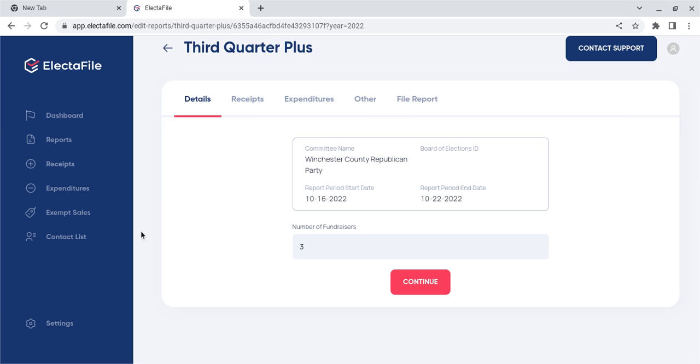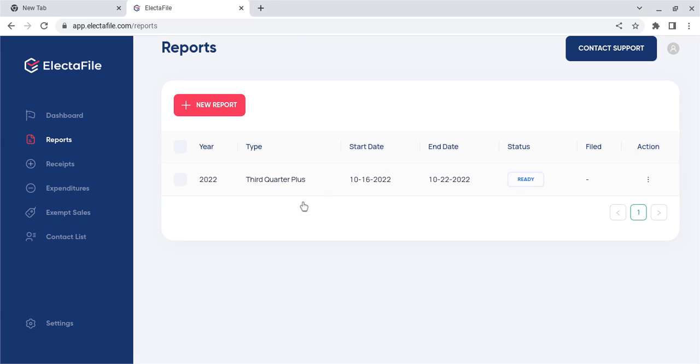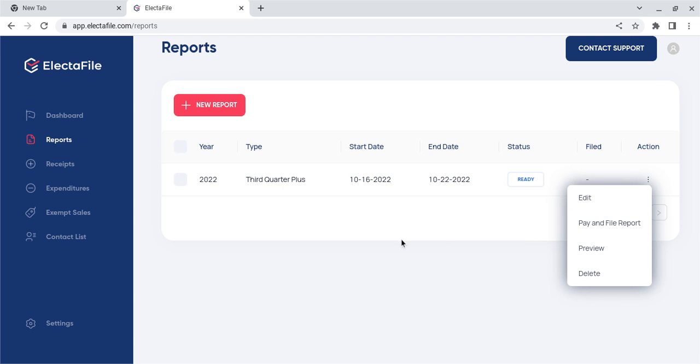So we aim to simplify things using ElectaFile.com. It's transactionally priced. You're not going to pay us for anything unless and until you click File using the Stripe window that I just showed y'all. Then, once you're done, let's just say that we have filed the third quarter plus report, it's going to live here in your electronic file library so that you can continue to look at it, preview it, edit it, so on and so forth.